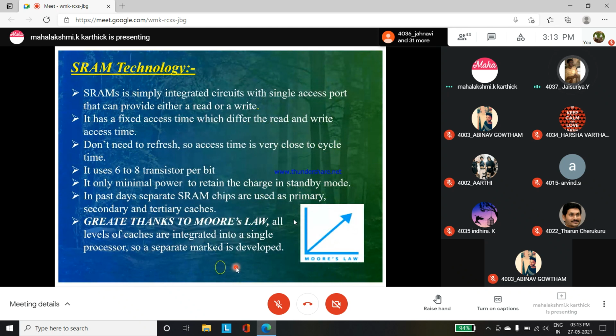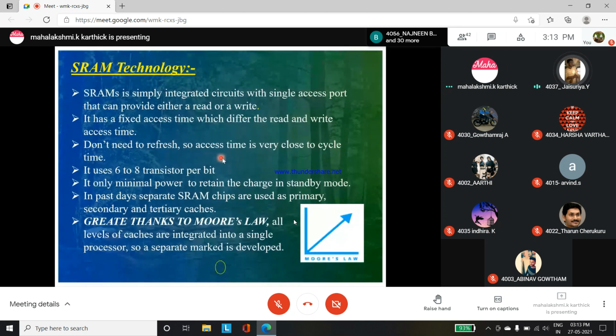So first we're going to see about SRAM, that is static random access memory. Static random access memory is an integrated circuit, a memory array with a single access port that can either read or write. So we use a single integrated circuit in SRAM. It has a fixed access time, which is the same for read and write access, and we don't need to refresh this SRAM technology, so the access time is very close to the cycle time.